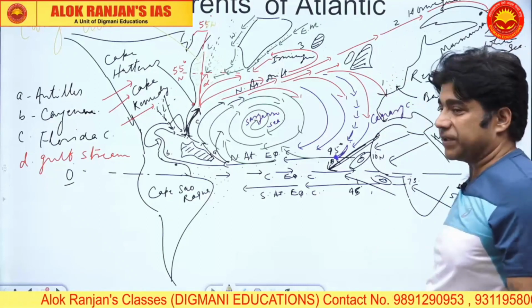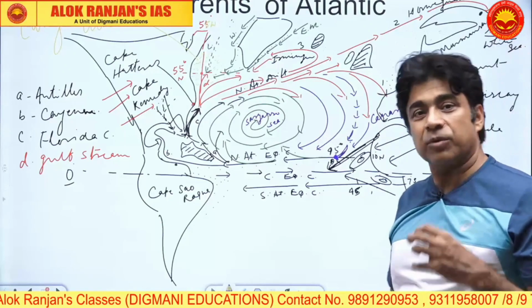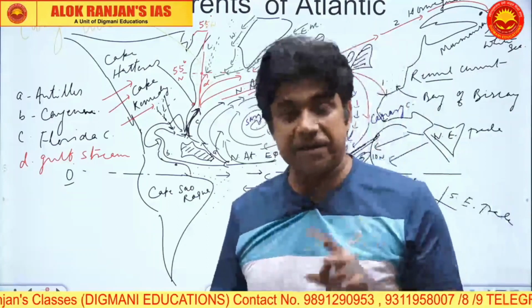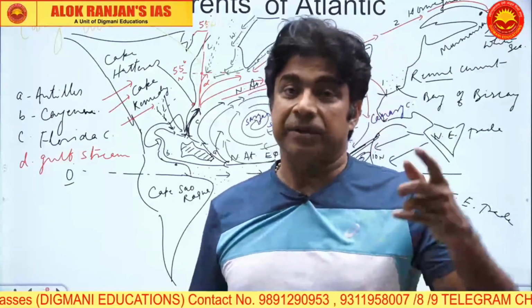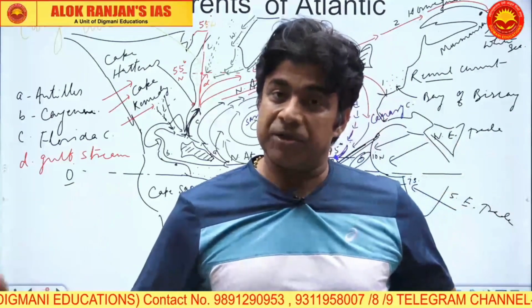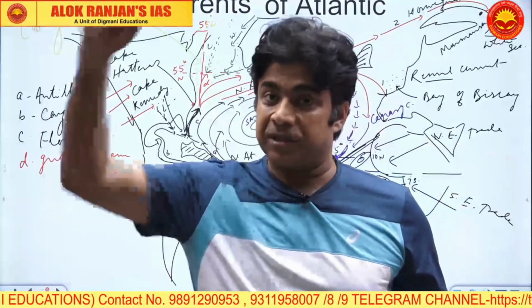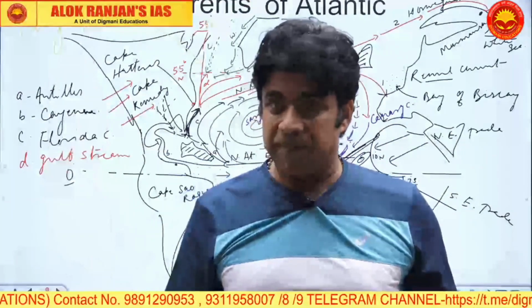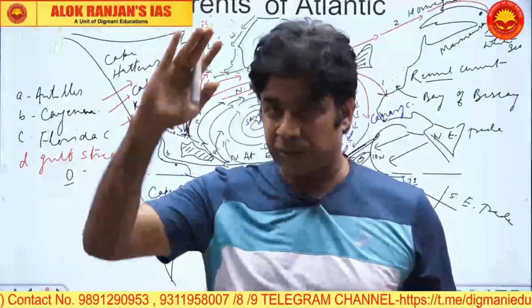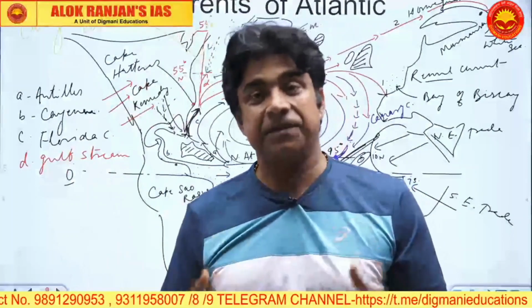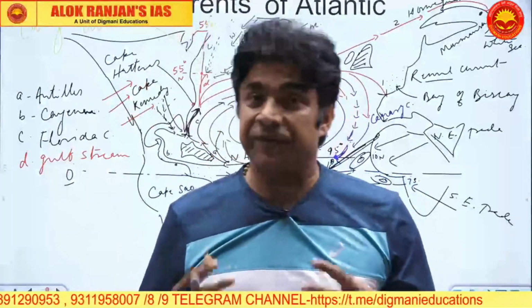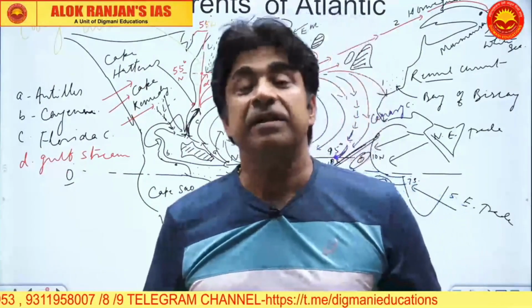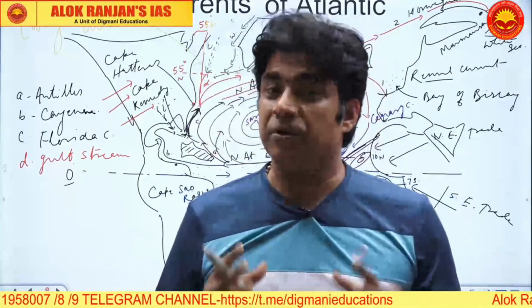So during the summer time, the Canary current will become a cold current, because the oceanic water is much warmer during summer. The current which is coming from the top, from roughly the polar direction, will have relatively lower temperature. So during summer, the Canary current will appear to be a cold current.